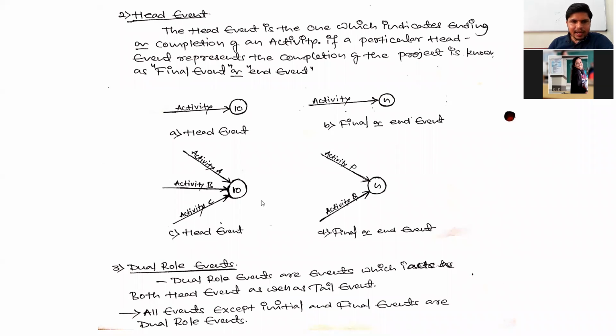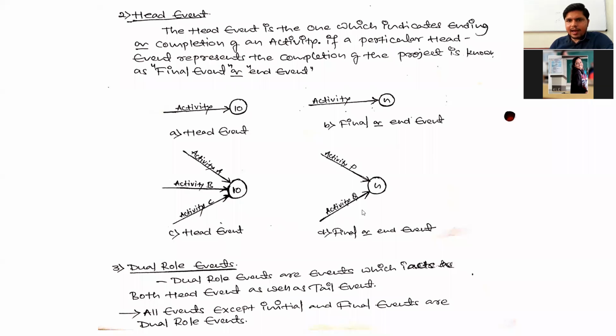And next, example number 3. Here I have shown activity A, activity B, activity C. These activities are completing simultaneously, so this is represented by event number 10. Event number 10 is indicating completion of activity A, activity B, activity C. It means event number 10 is the head event for activity A, activity B, and activity C.